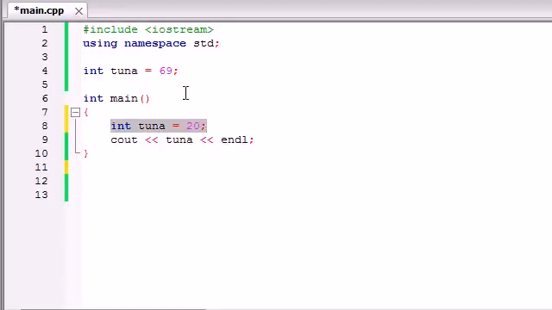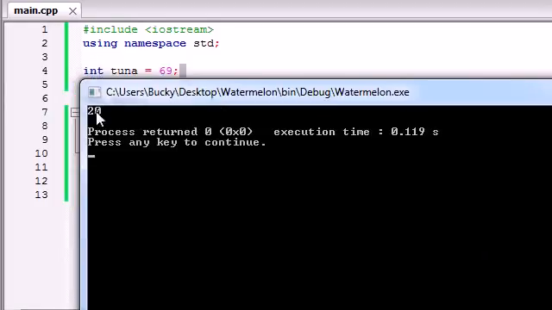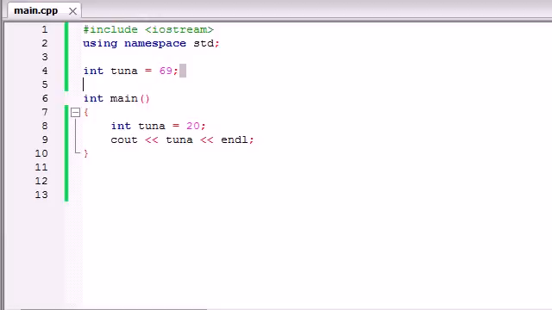Do I use this one or do I use this one? Well, let's go ahead and print this out and see what happens. It chose 20. And why did it do that? Well, computers pretty much take the most recent or most inner variable that they can.